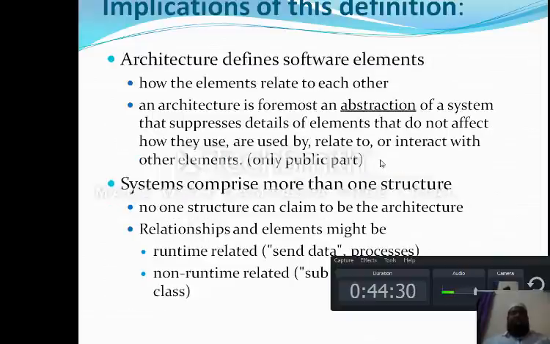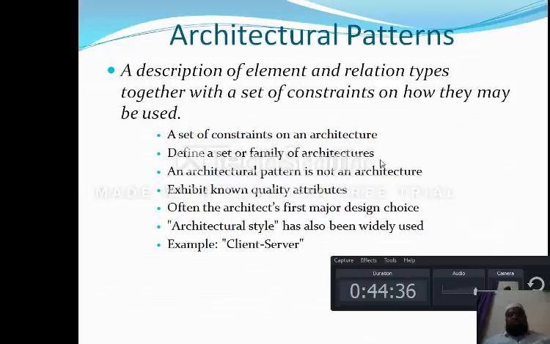And we saw what implications can be raised whenever we develop an architecture. Afterwards we saw the architectural patterns also.